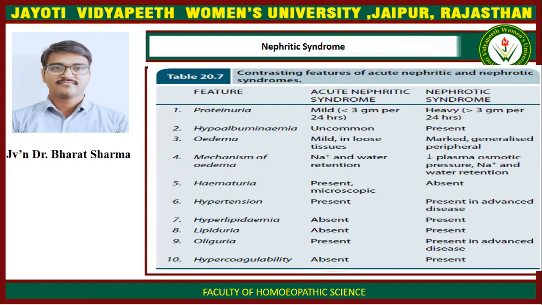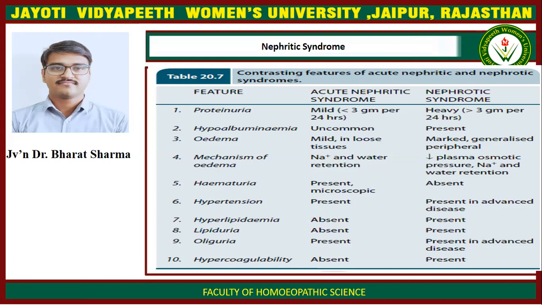Edema is mild in nephritic syndrome, while marked in nephrotic syndrome. Mechanism of edema: sodium and water retention, while in nephrotic syndrome it is decreased plasma oncotic pressure and sodium and water retention. Hematuria is present in nephritic syndrome while absent in nephrotic syndrome.